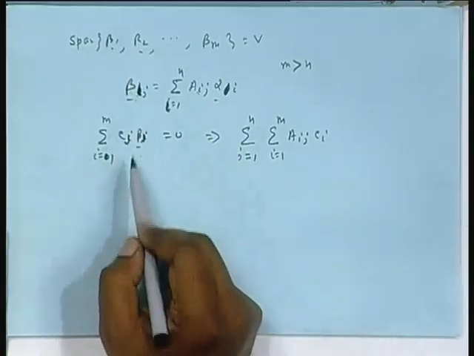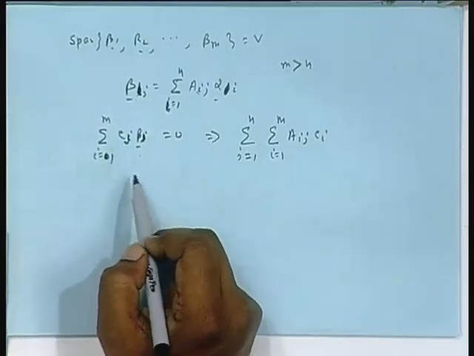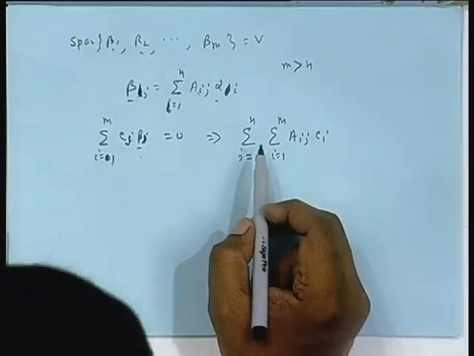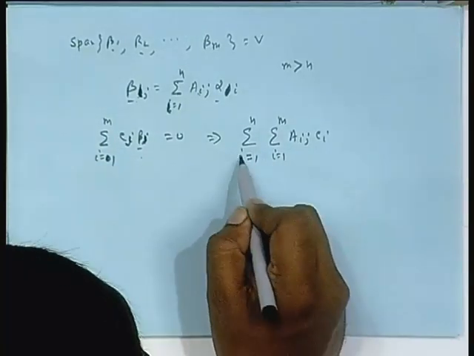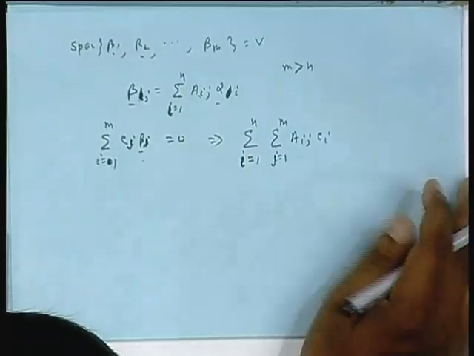So now I am linearly combining them equal to 0, and they are proven to be linearly independent, so the only solution should be that C 1 equal to C 2 equal to dot dot dot equal to C m equal to 0. And you replace and interchange the two summations. So i equal to 1 to n will be here, j equal to 1 to m, is that right?